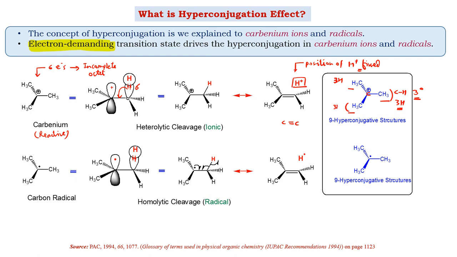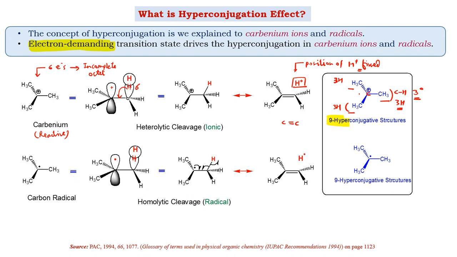So overall, the tertiary butyl cation is able to give electrons through nine hyperconjugative structures as such.